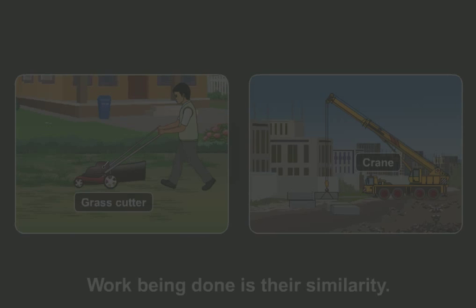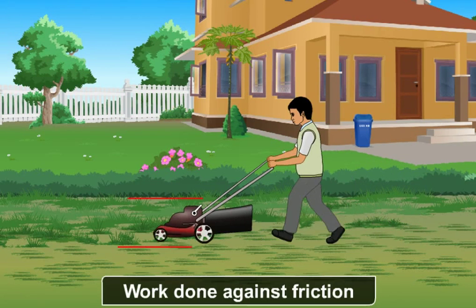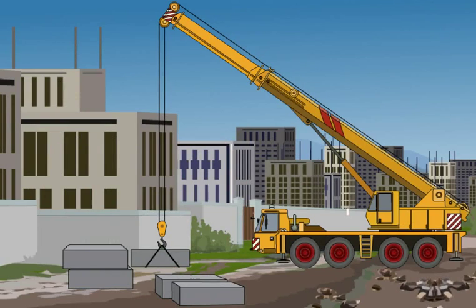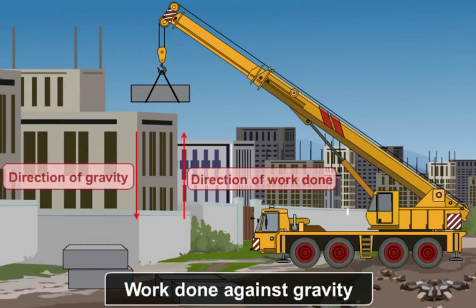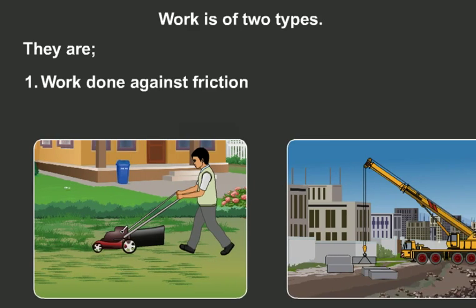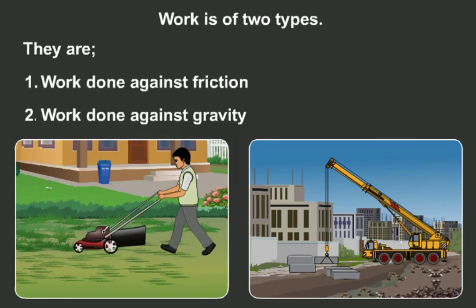But in the case of cutting grass, the work is done against friction, and in case of lifting a load, the work is done against gravity. Thus, we can conclude that the work is of two types, and they are: 1. Work done against friction, and 2. Work done against gravity.